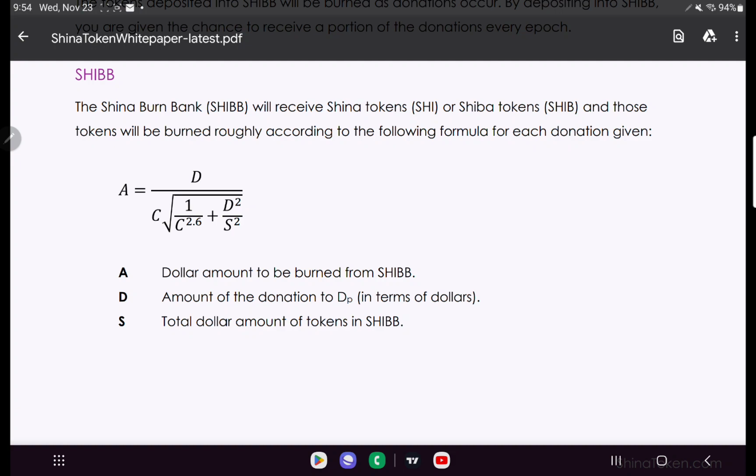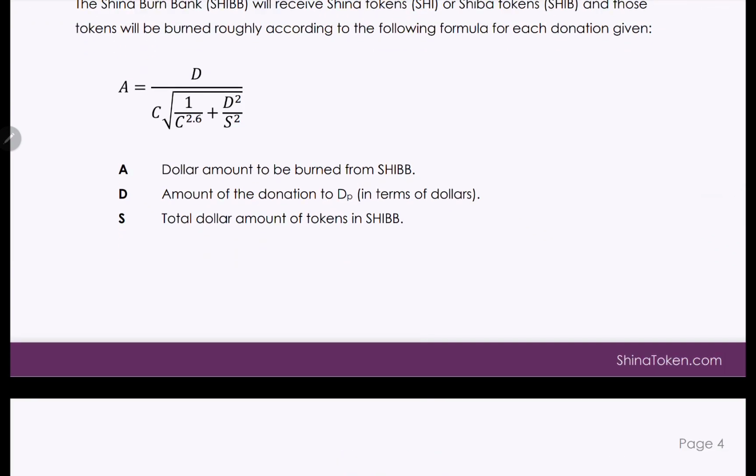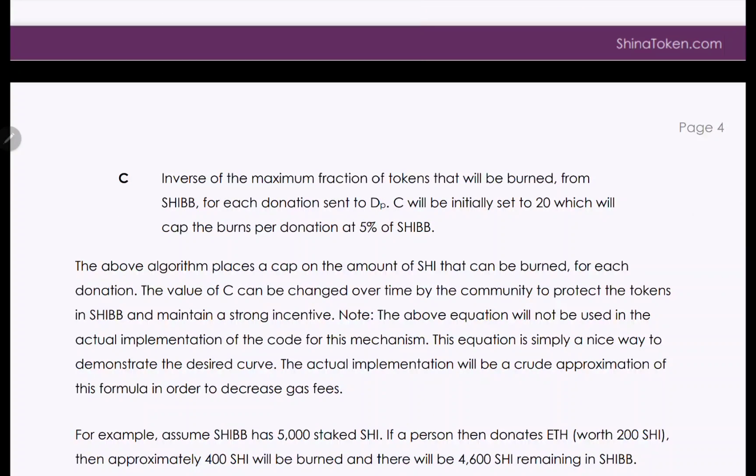So SHIB, the SHINA Burn Bank, will receive SHINA tokens, and those tokens will be burned roughly according to the following formula for each donation given. A, dollar amount to be burned from SHIB. D, amount of the donation DP in terms of dollars. S, total dollar amount of tokens in SHIB. C, inverse of the maximum fraction of tokens that will be burned from SHIB.